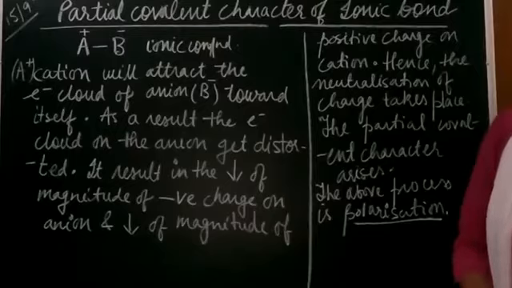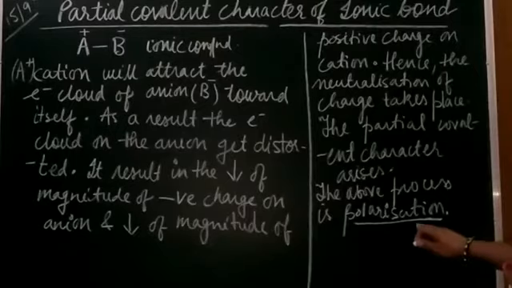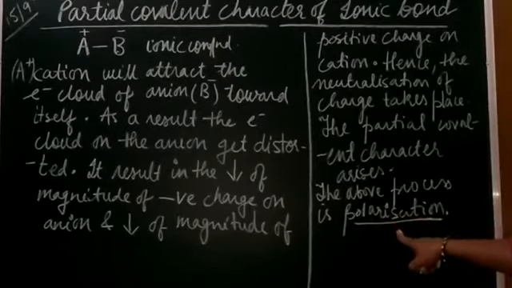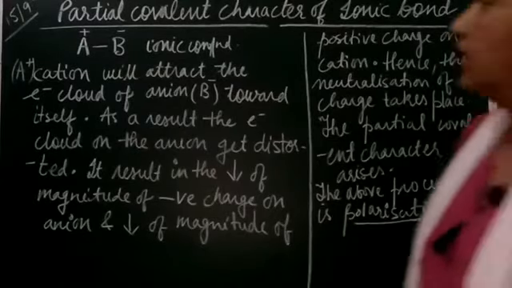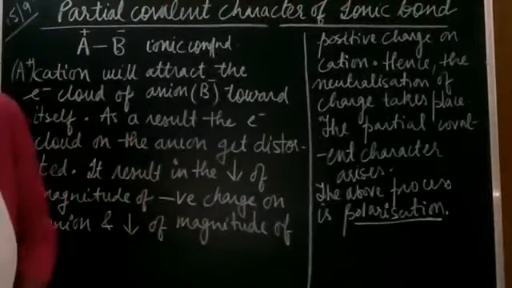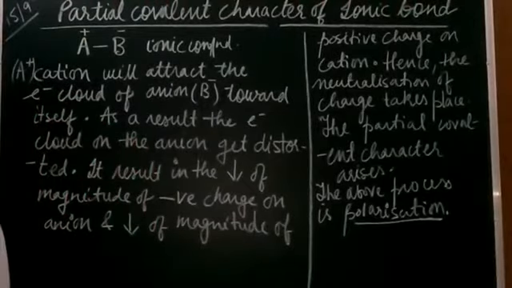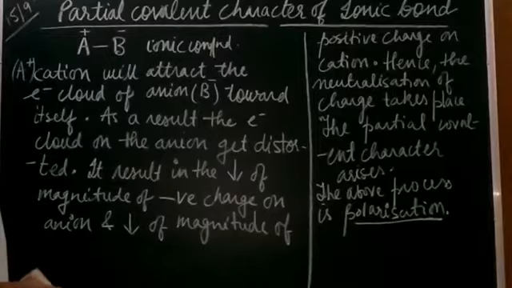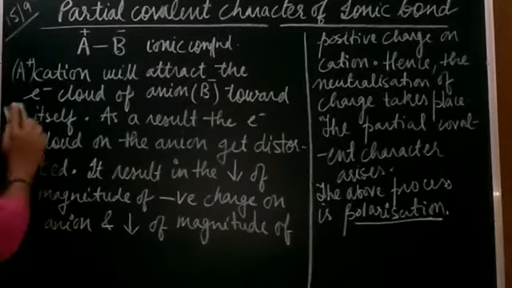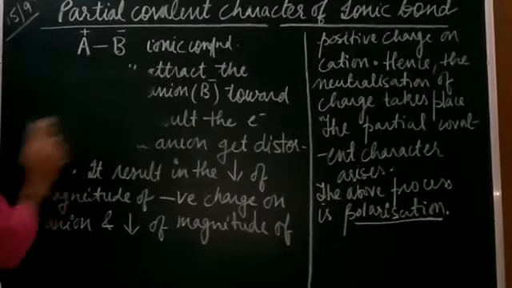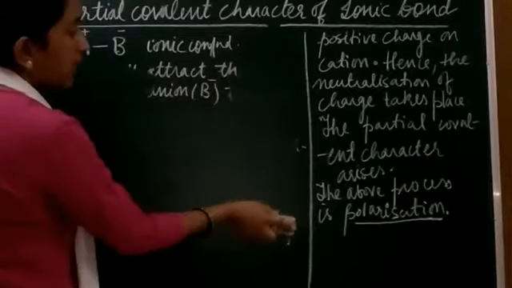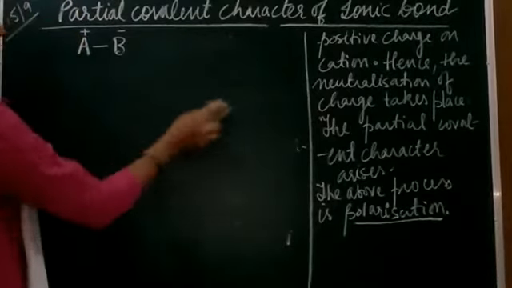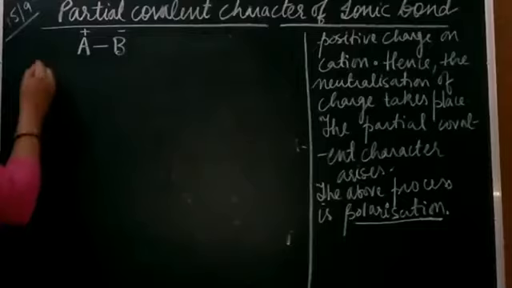Right, students? So we have come to know one word, that is polarization. That is the complete phenomenon of decrease in the ionic character, or introduction of partial covalent character, and it is known as polarization. The ability of the cation to cause the polarization is known as the polarizing power, right?